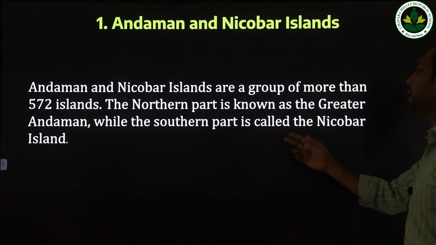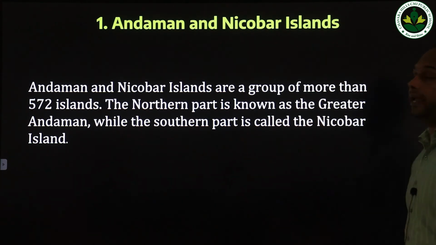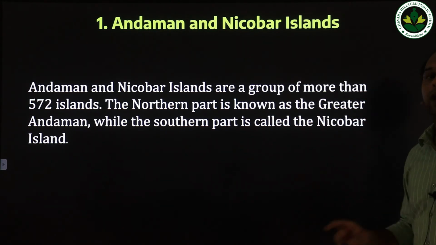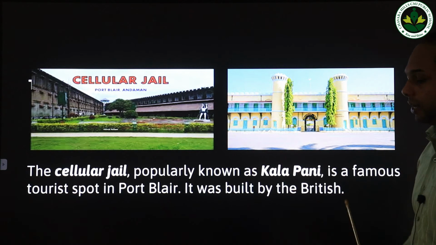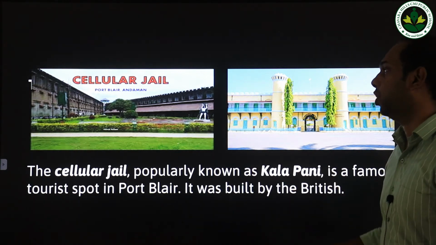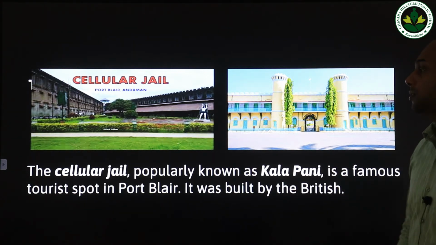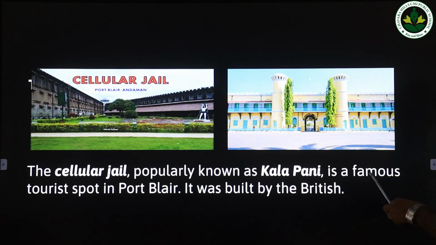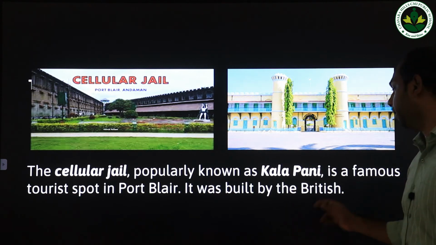Andaman, and the southern part is called Nicobar Island. So it is a group of more than 572 islands. One of the major attractions in the Andaman Nicobar Island is Cellular Jail. Cellular Jail is popularly known as the Kalapani. It's a famous tourist spot in Port Blair. It was built by the British people.